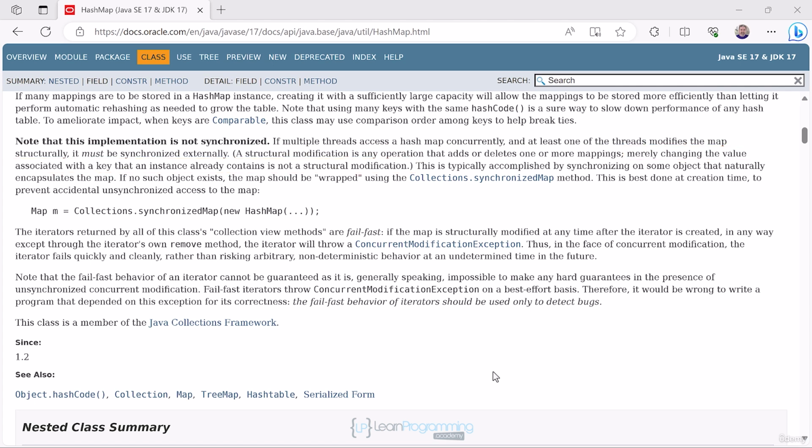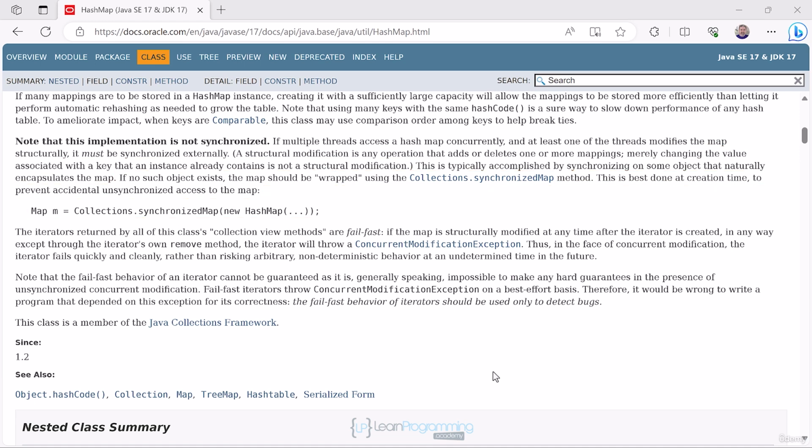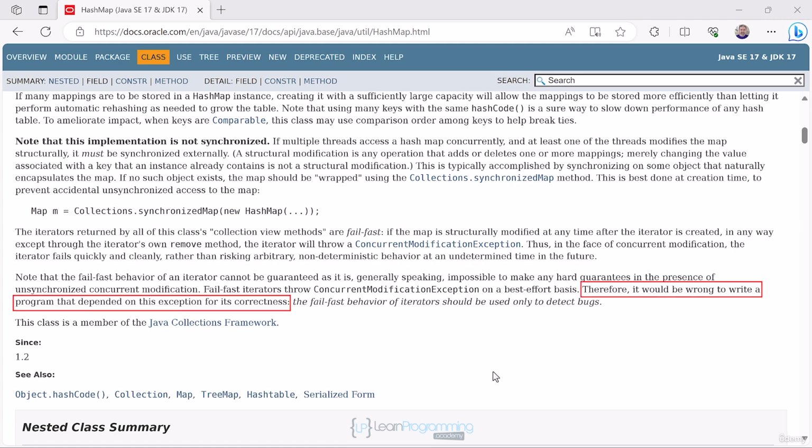We also learn here that we can wrap the HashMap with the Collections.synchronizedMap method. This method can be easily used rather than writing your own custom code each time you want to synchronize this class externally. I'll be talking about this method in just a minute. But first, let's talk about iterators while we're still looking at this documentation. These are all fail fast, as it explains here, and throw a ConcurrentModificationException when concurrent modifications are made. But what I'll point out here is the statement that says it would be wrong to write a program that depended on this exception for its correctness.